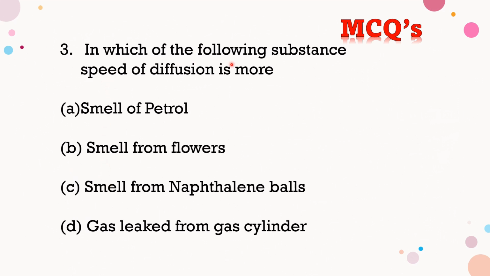In which of the following is the speed of diffusion more? Smell of petrol, smell from flowers, smell from naphthalene balls, gas leaked from a gas cylinder. So the speed of diffusion is more in the gas leaked from the gas cylinder. So the fourth option is correct.